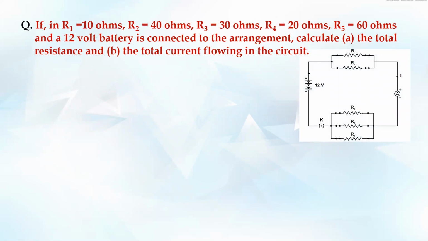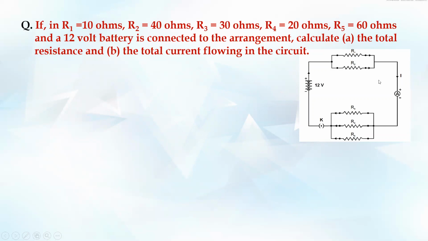Pause the video and solve it fast. Pause the video and solve it. So we'll start the solution now. Here if you see, ये जो R1 R2 है parallel में है, R2 R3 R4 and R5 is in parallel, and the entire combination of R1 R2 and the combination of